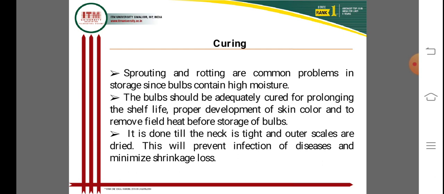The storage condition depends on the curing, for good skin development. With proper timing and very good conditions, the storage life can be very long due to curing. Curing methods can be used to increase storage life.